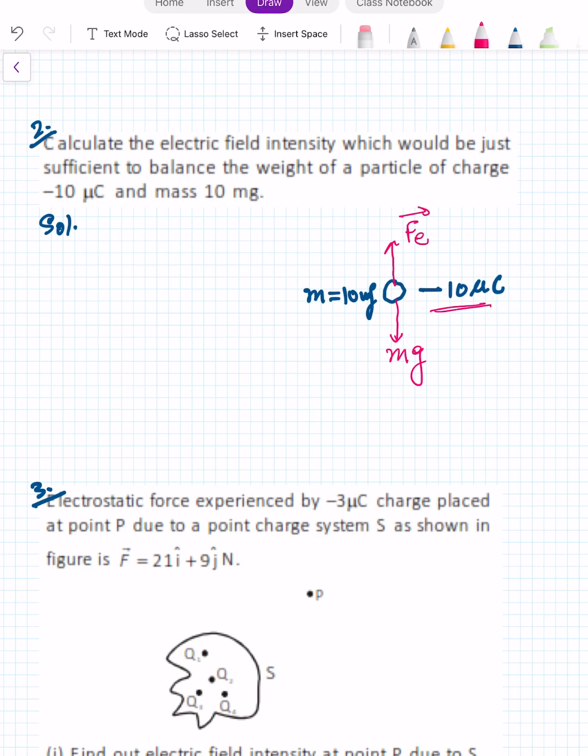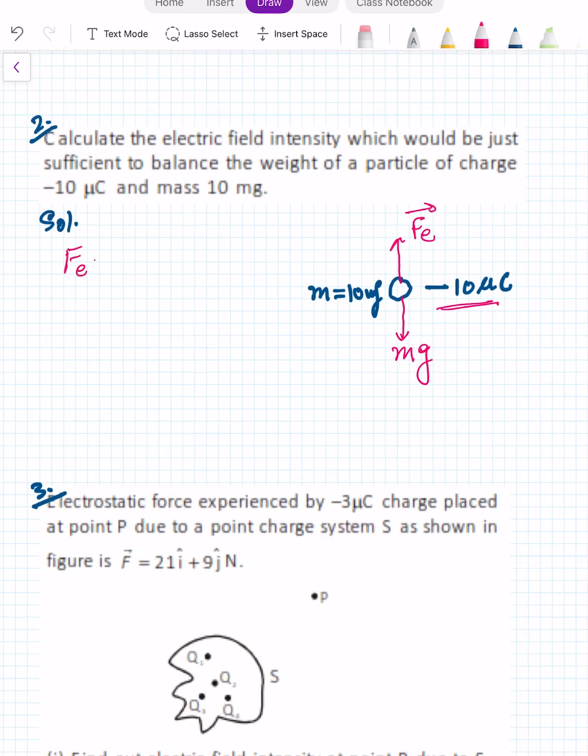Since it is a negative charge, if we write the electric force as equal to Q into E vector, since Q is negative, the direction of electric force and electric field will be opposite to each other. So it means this particular thing is possible if we keep the electric field in the downward direction. If the electric field is in the downward direction, then it can be balanced. And in that way, we have mg is equal to QE.